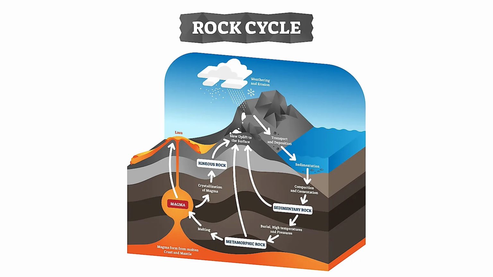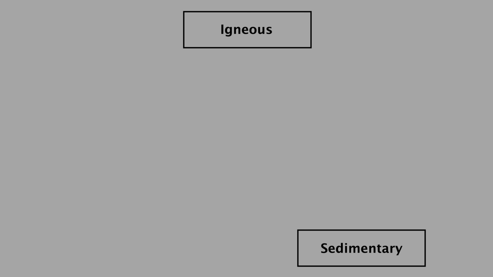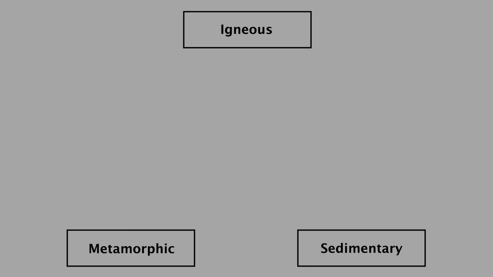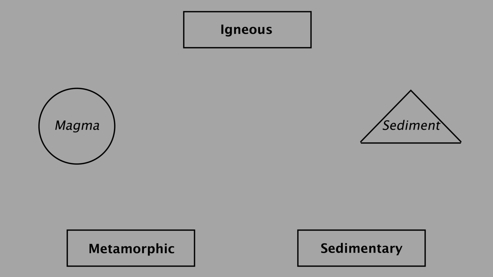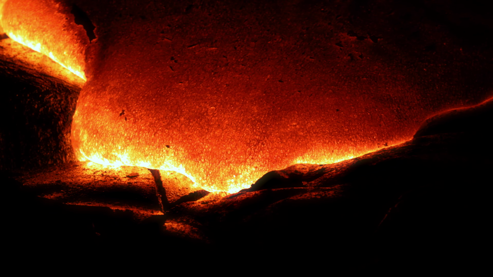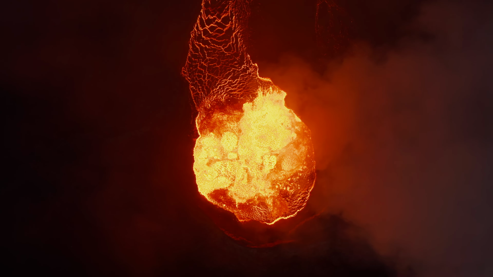We'll start with the 3 rock types we've previously discussed: igneous, sedimentary, metamorphic. We'll also add sediments that represent rocks that have been broken down, as well as magma to represent rocks that have been melted.